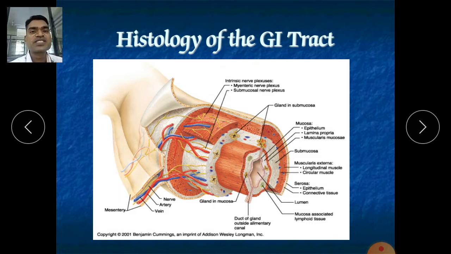This process continues, and after a few days a new layer will be there, and the cells have tight junctions. For example, in the stomach and small intestine, especially in the stomach, they require tight junctions, meaning one cell of this epithelium in the mucosa is very tightly connected to another cell. That's why they won't allow any leakage. Suppose acid secretion is there, and if it leaks, what will happen? The acid will come out from the stomach. It will cause perforation.